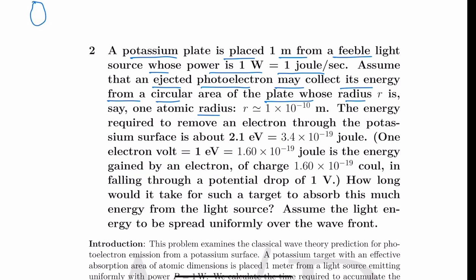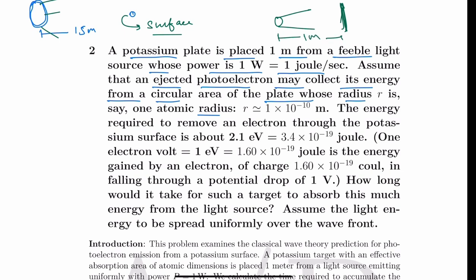Suppose we have the sun, a very big sun, and from here around 15 million kilometer, we have the earth. The sun will throw out a lot of energy in all directions, but we cannot accumulate all the energy. We could only accumulate depending on our surface area. The same condition is here in the case of this particular setup as well, that you have this potassium plate and you have this very feeble source of light, traveling in the direction of the potassium plate which is kept 1 meter away.